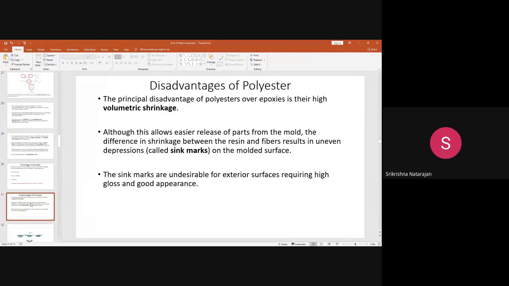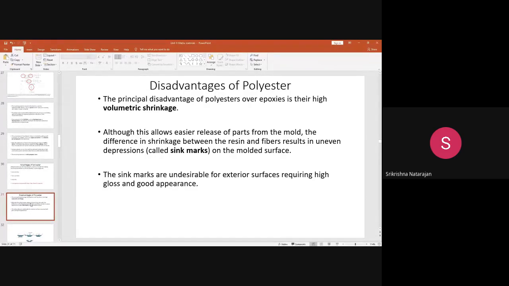If you have made a particular shape, because of the difference in shrinkage between the resin and the fiber, that will result in sink marks. If sink marks are found, the appearance will not be good. For any exterior surfaces where you require a good appearance and shine, you will not get that when you use this polyester.